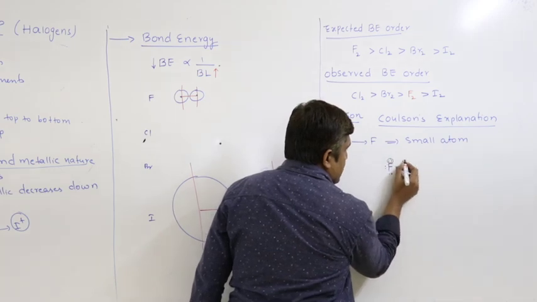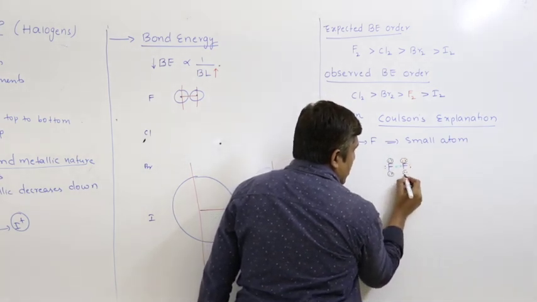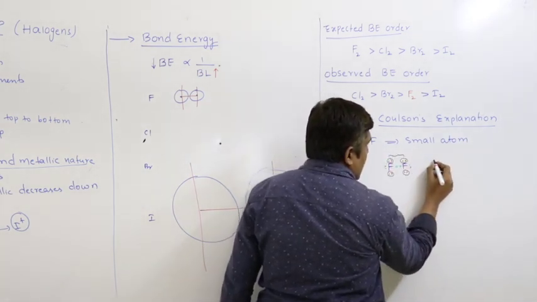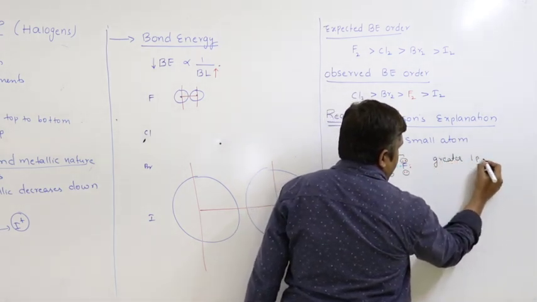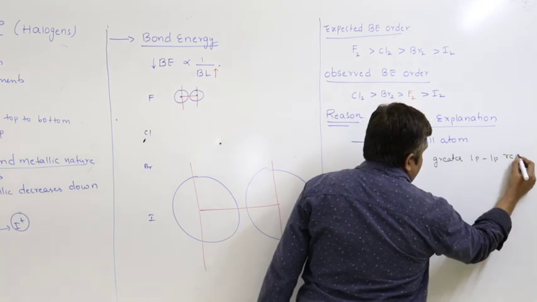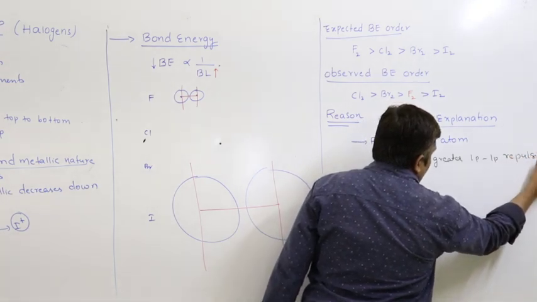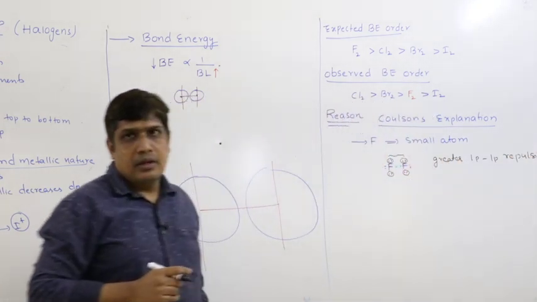These electron pairs are much closer to each other, which leads to greater lone pair repulsion due to close proximity.